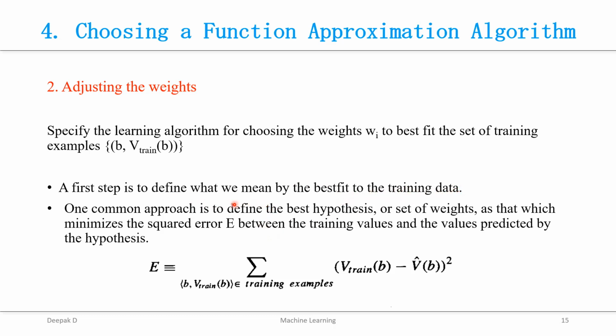One approach is to define the best hypothesis, or set of weights, as the one that minimizes the squared error between the training values and the values predicted by the hypothesis. Here you can see the formula. You have to identify the difference, or error value, between your training value and your predicted value. The difference will be your error value. This has to be minimized.